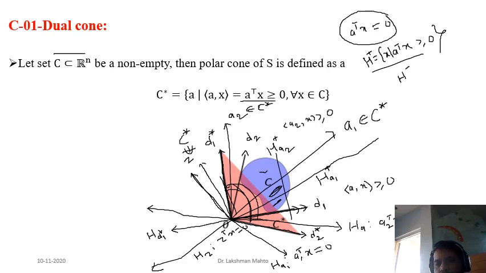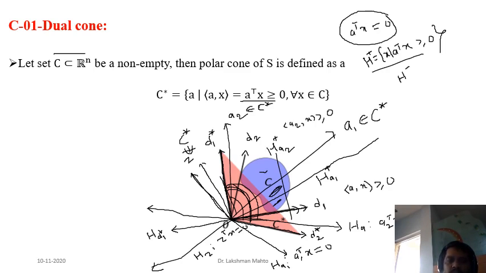This blue shaded set is the given set, and you can easily say that it is not a convex set, it is a non-convex set. But the corresponding dual cone C star, the orange shaded one, you can see that this one is a convex cone. Even more than that, it also contains its boundary points. So you can say that C star is a closed convex cone. It has a cone structure, so you can say that the dual cone always happens to be a closed convex set.